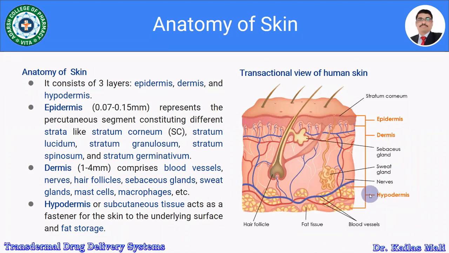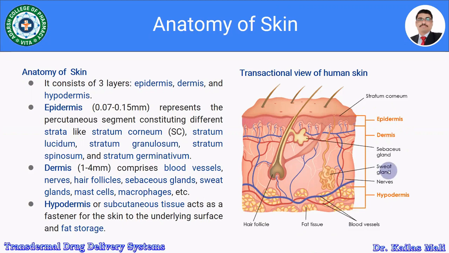Hypodermis, also known as the subcutaneous tissue, acts as a fastener for the skin to the underlying surface and for fat storage. So here it's the stratum corneum. This is the epidermis. Here is the dermis. These are the sebaceous glands. Then this is the hair follicle. This is the fat tissue. Then the blood vessels. Then these are the nerves and the sweat glands.